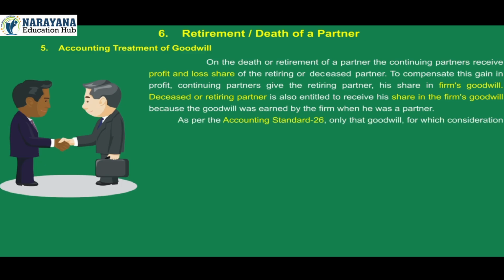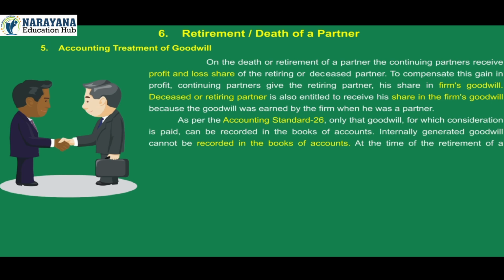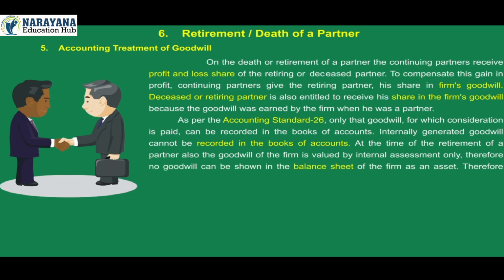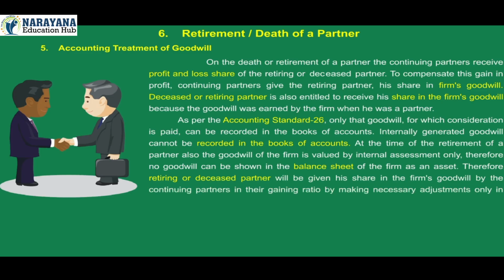As per Accounting Standard 26, only that goodwill for which consideration is paid can be recorded in the books of accounts. Internally generated goodwill cannot be recorded in the books of accounts. At the time of the retirement of a partner, the goodwill of the firm is valued by internal assessment only. Therefore, no goodwill can be shown in the balance sheet of the firm as an asset. Therefore, retiring or deceased partner will be given his share in the firm's goodwill by the continuing partners in their gaining ratio by making necessary adjustments only in capital accounts of the partners.